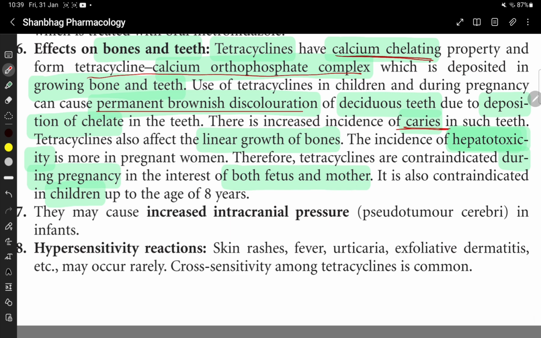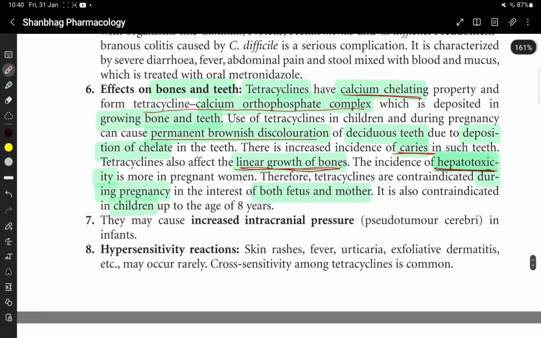कि ये टीथ का हो गया परमानेंट ब्राउनिश डिस्कलरेशन होगा, caries का इंसिडेंस इंक्रीज हो जाएगा. बोन में it affects the linear growth of bone और pregnant women में it is hepatotoxic. So tetracyclines are contraindicated during pregnancy in the interest of both fetus and mother. Also contraindicated in children up to 8 years of age.